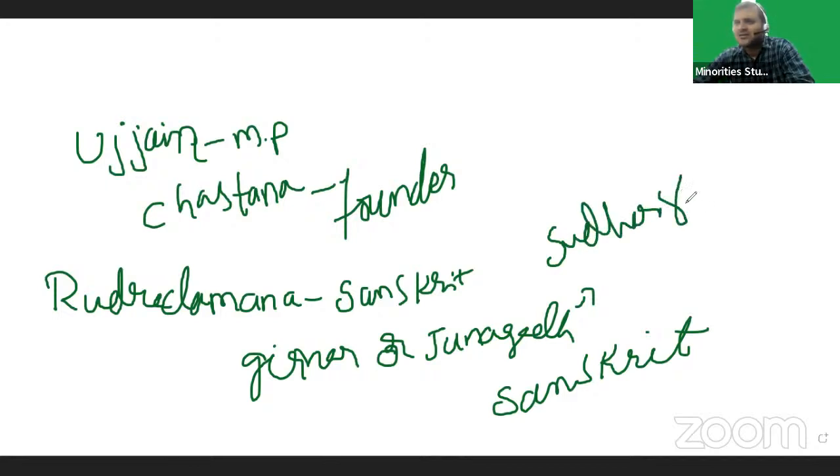Chandragupta Maurya constructed the Sudarshana tank. During Ashoka, because of floods, that tank was demolished, so Ashoka renovated it.